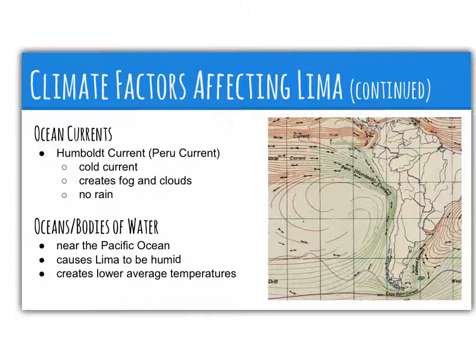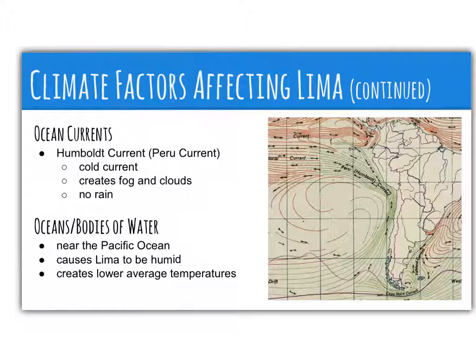Ocean currents is a major factor that affects Lima's climate. The Humboldt Current, also known as the Peru Current, runs right next to the coast off of Lima. The water vapor off the Peru Current does cool and rise, but it creates fog and low clouds rather than forming precipitation. This is because the atmospheric stability in Lima is very stable, so there isn't a lot of vertical motion, causing the air not to rise high enough to form rain clouds. This is another vital reason why Lima does not have a lot of precipitation.